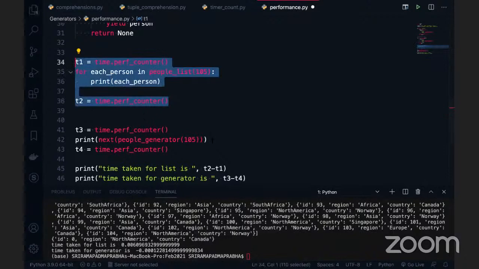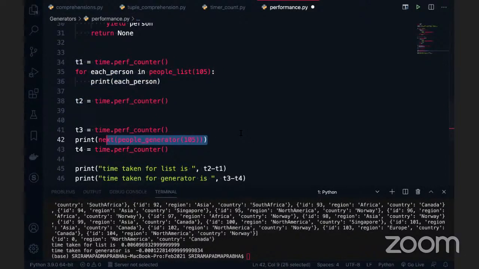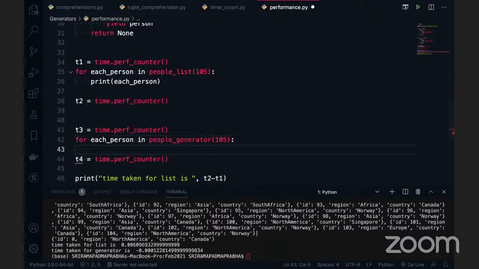The same thing I will do for the generators as well. This time I will take the entire 105 people. For each person, this is the generator, you can say person in, and print each person.